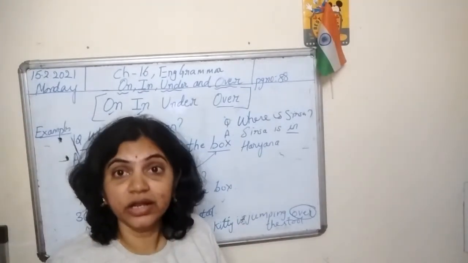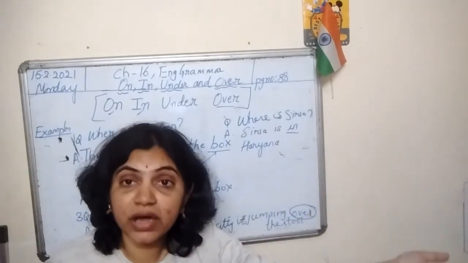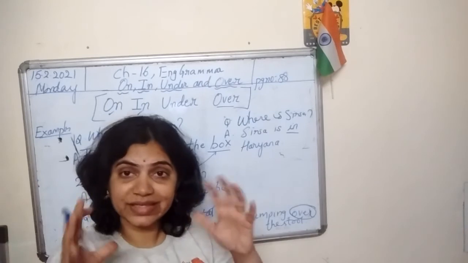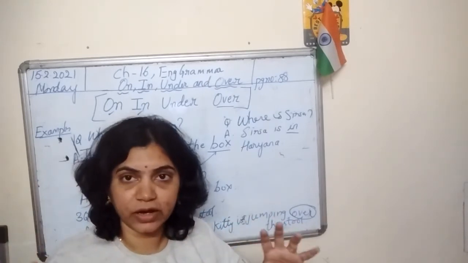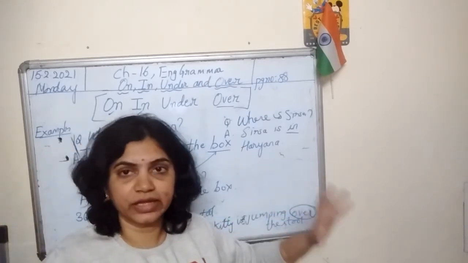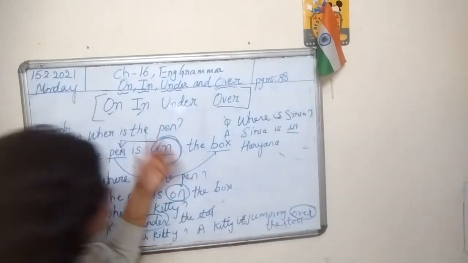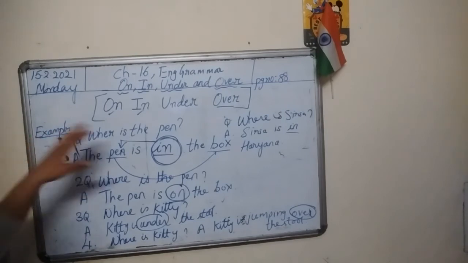The children are playing in the park. So we are telling the exact position where an object, a person, place or animal is lying. So this is a small introduction about prepositions.